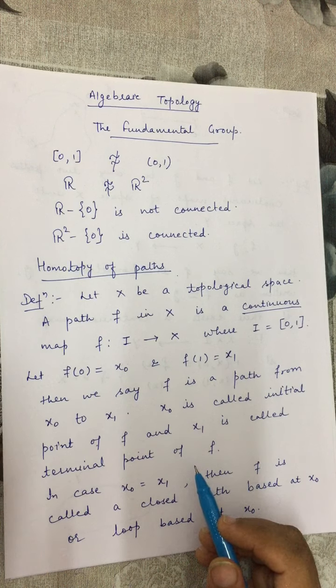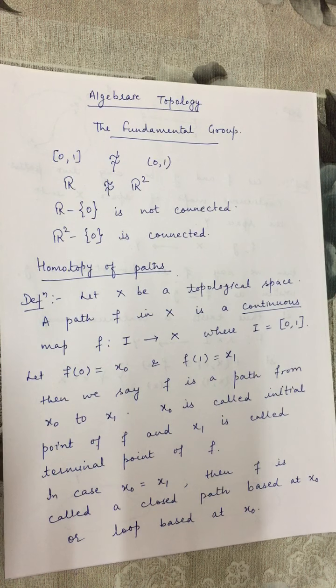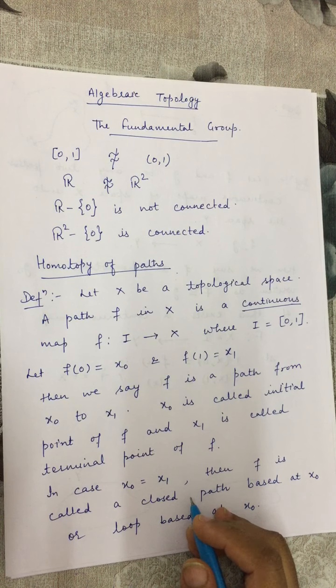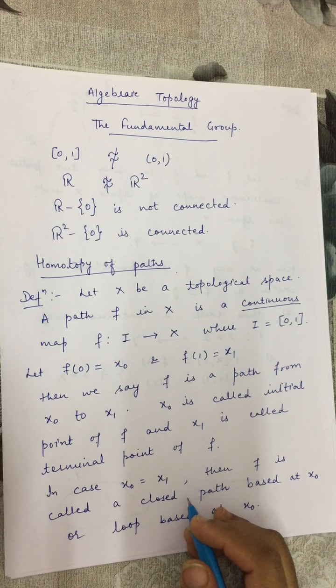For example, if we want to show that two spaces are homeomorphic, then it is just a matter of constructing a continuous map from one space to the other, which also has a continuous inverse. Which means if we want to prove that two topological spaces are homeomorphic to each other, we have to construct a mapping from one space to another, which is a homeomorphism, a bicontinuous bijection.